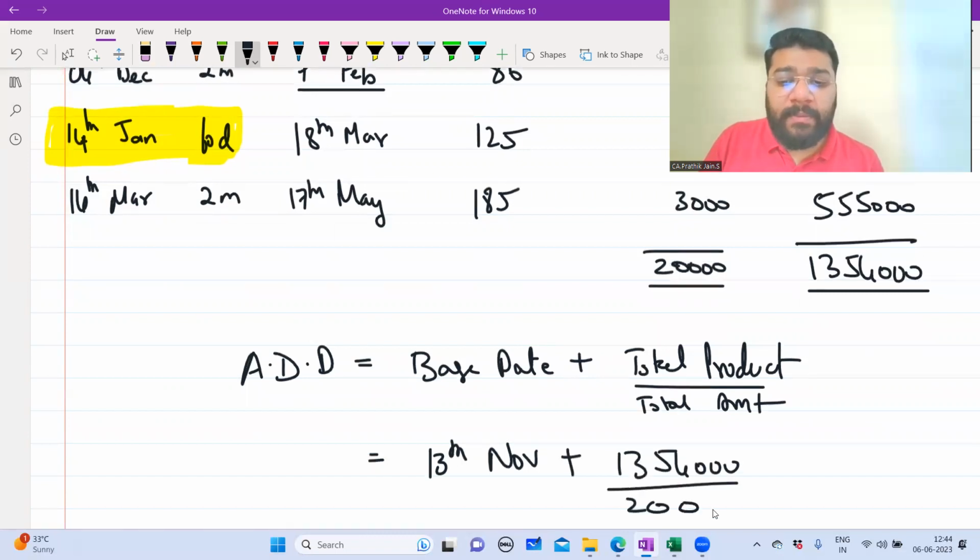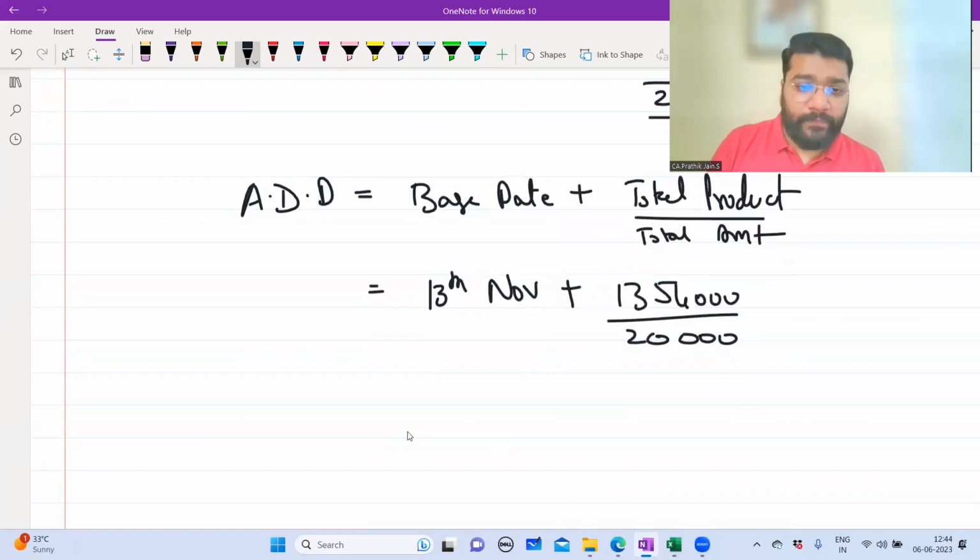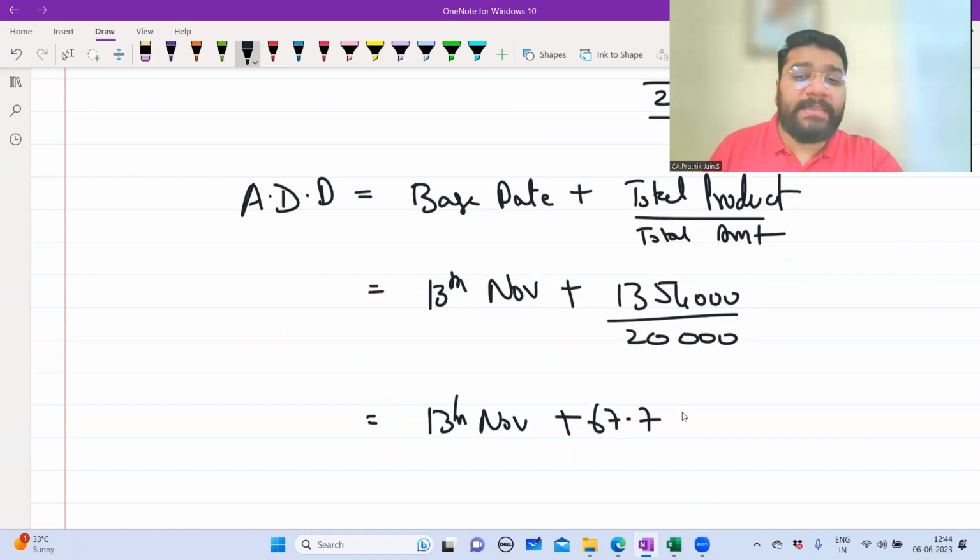Guys, all of you got the same amount, 13,54,000. So 13,54,000 divided by 20,000 is how much? 67.77. So I'll round off to 68. 13th November plus 68 days.